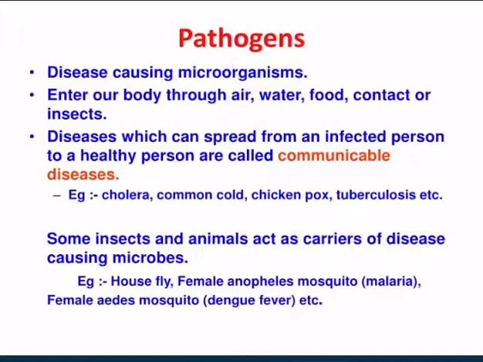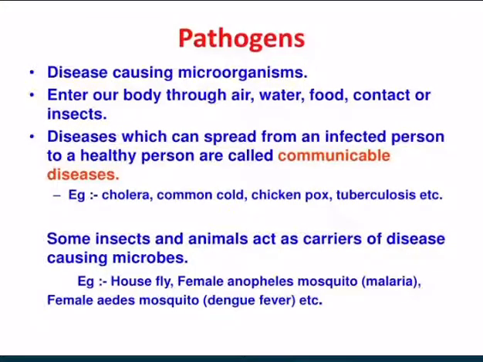Pathogens. Now, what are pathogens? We have seen disease-causing microorganisms. They enter our body through air, water, food, or even when you come in contact with a person who is already infected, or even an insect which may carry these pathogens.